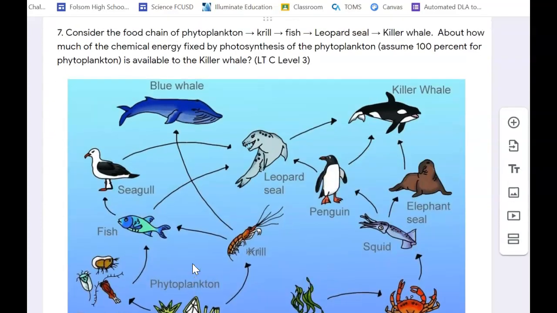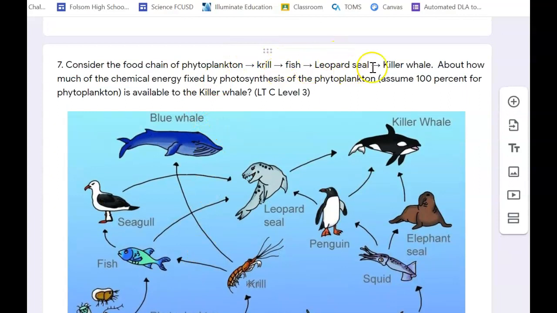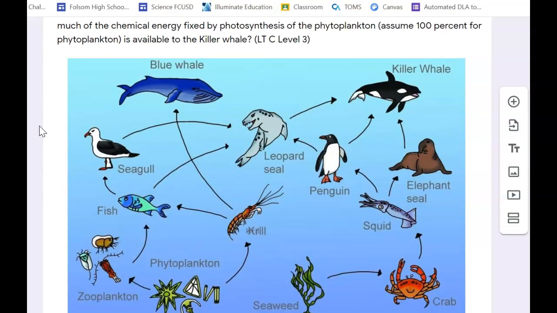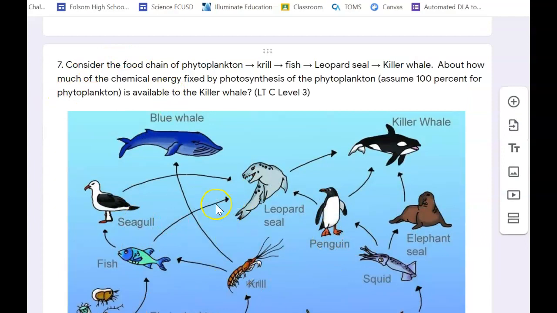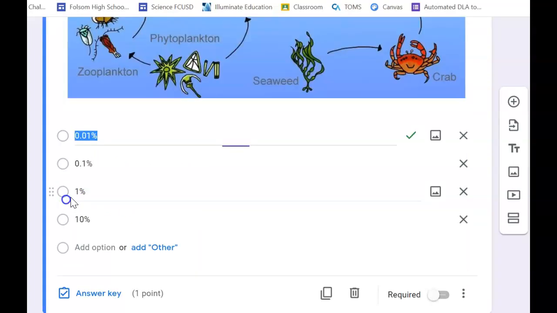Number 7, consider the food chain of phytoplankton to krill to fish to leopard seal to killer whale. About how much of the chemical energy fixed by photosynthesis of the phytoplankton is available for the killer whale if the phytoplankton has 100%? So phytoplankton to krill, and you don't even need to look at the diagram here. Phytoplankton's 100%, krill is then 10%, fish is 1%, leopard seal is 0.1%. I'm sorry, 1%, 0.1%, and then killer whale is 0.01%. So that's that one right there.